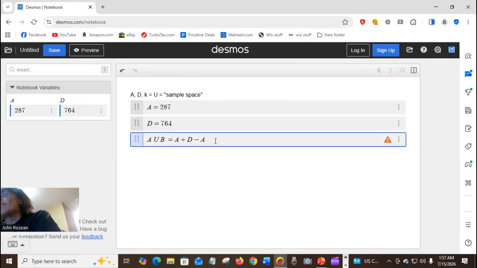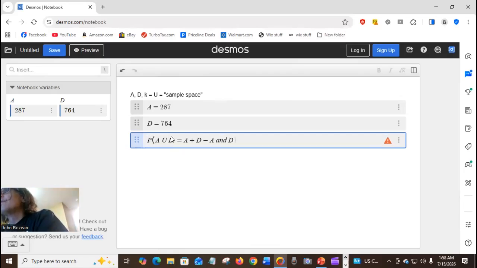I guess we'll just have to say A and D. Right? That's the equation we're working with here. So, like I was saying, this is just counting sets, cardinality of sets. Now we can change it into probabilities.